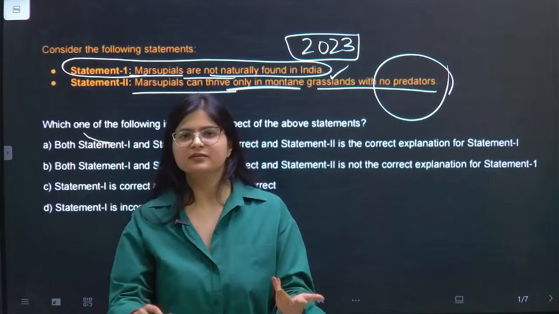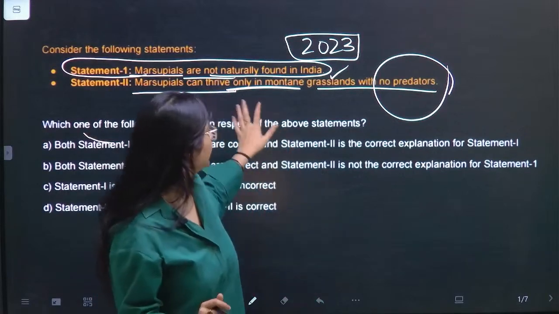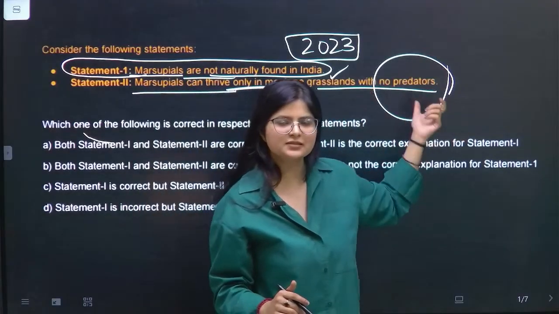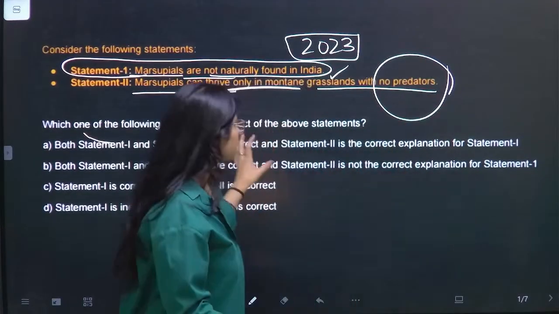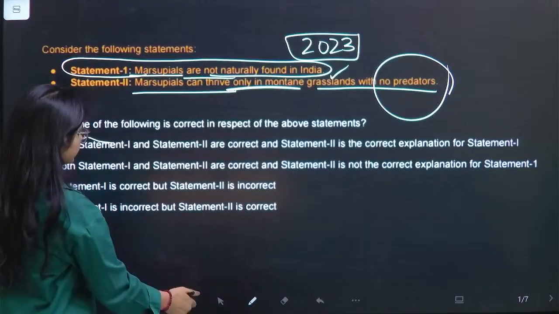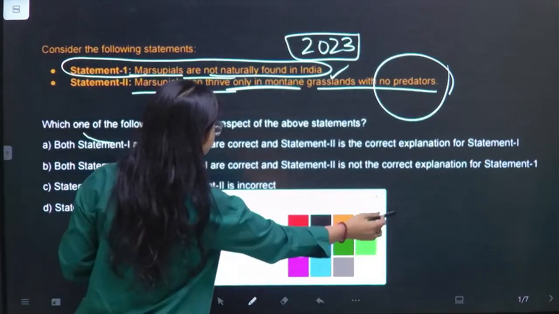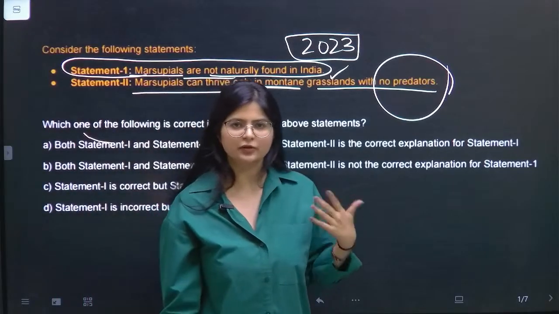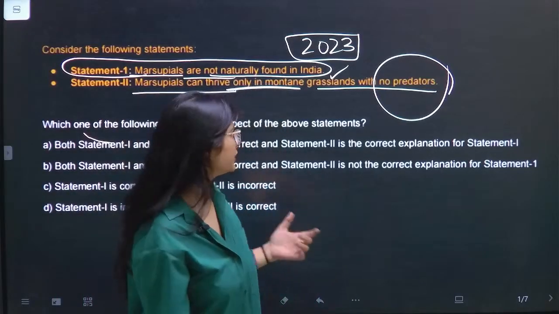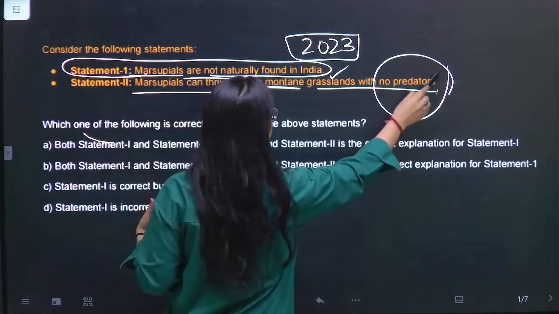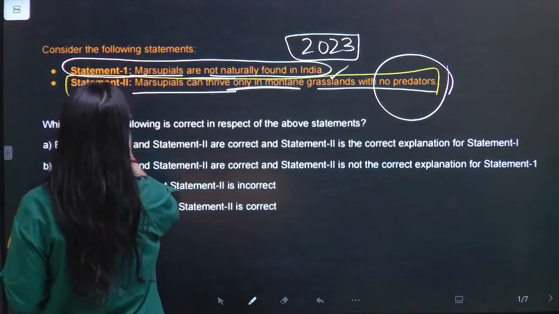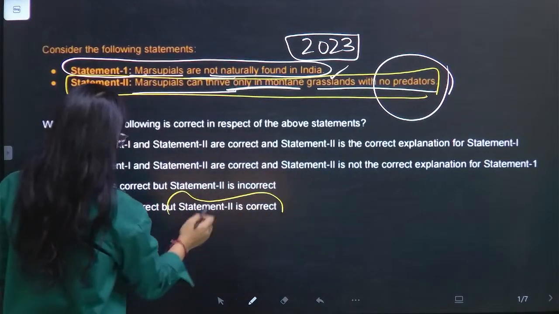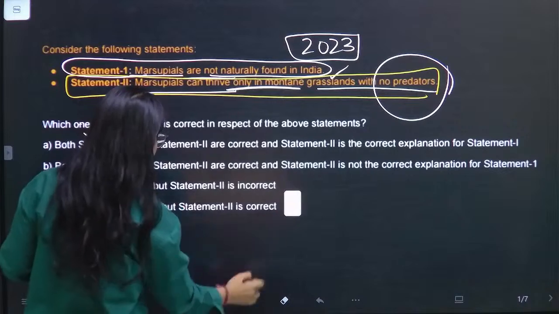Here there is a trick. Only mountain grasslands, that's fine, but then no predators. This is something which is very tricky. So what you can do is find out, because a lot of students see that these statements are very difficult to eliminate, but there is one trick in this also where you can actually apply the elimination trick. If I say this statement is incorrect, right, so definitely I have only one option left, which is this one. Sorry, this one, C.